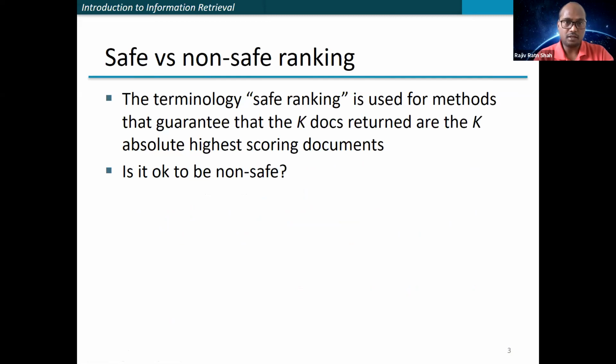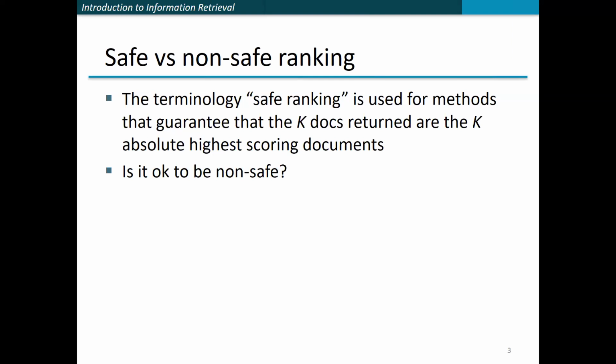So before we start, let me briefly define what is safe versus non-safe ranking. The terminology safe ranking refers to a method that guarantees that the K documents that we are returning for a given query are absolutely the highest scoring documents.